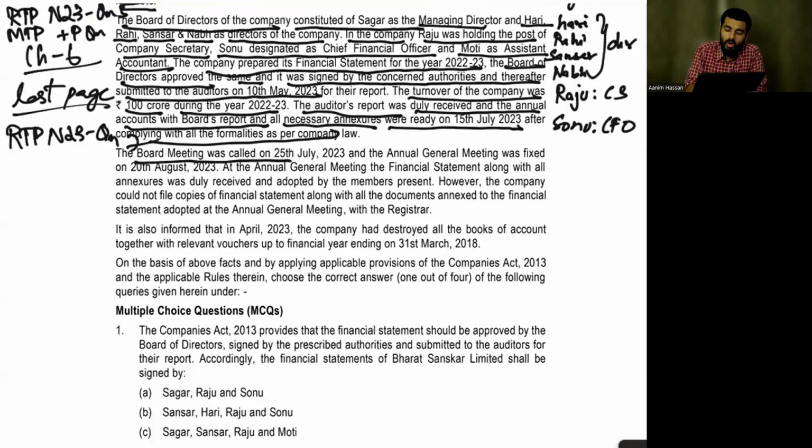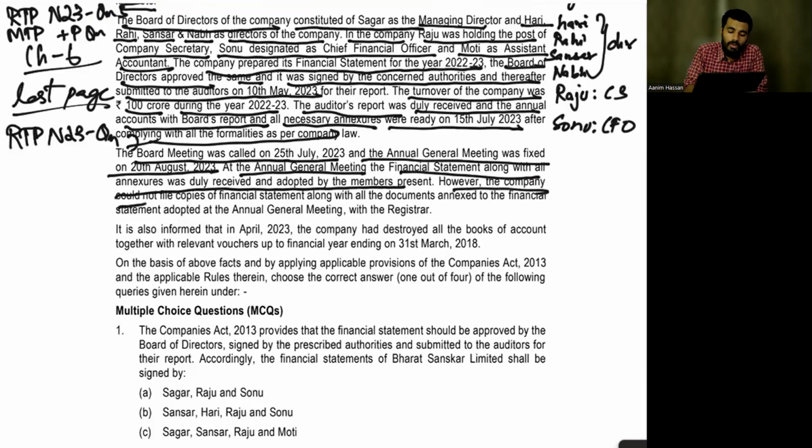The board meeting was called on 25th July and the annual general meeting was fixed on 20th August. At the annual general meeting, the financial statement along with annexes was duly received and adopted by the members present. However, the company could not file the financial statement along with all the documents annexed to the financial statement adopted at the annual general meeting with the registrar.